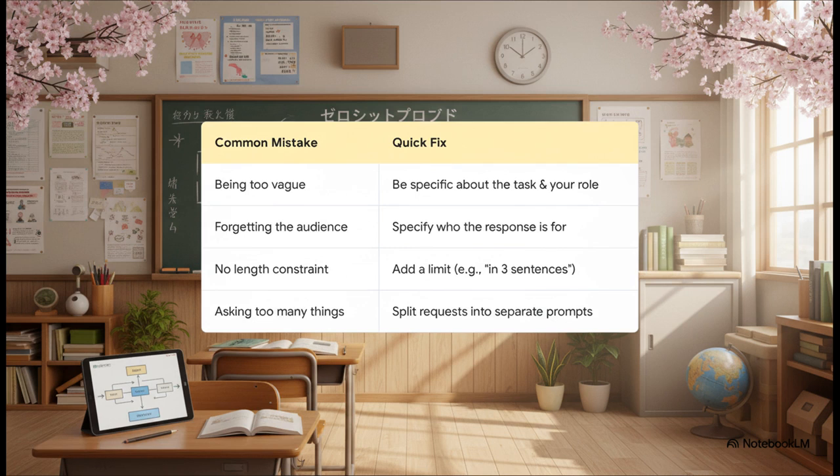If the AI gives you back a giant wall of text, you probably forgot a length constraint. Just add something like in 1 paragraph. And finally, if you're trying to ask for 3 different things all at once, just split them up. 3 separate prompts will give you much cleaner results.